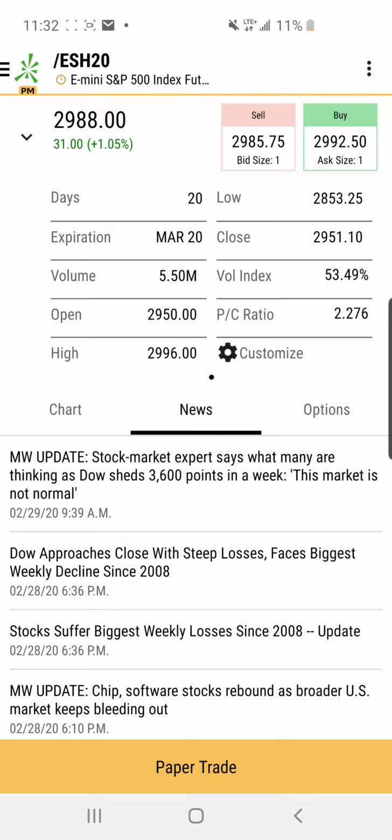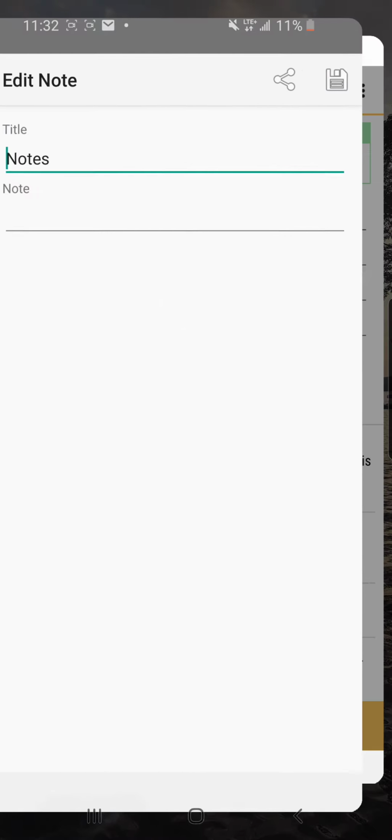Okay, so now I just want to talk about some stuff that is not allowed to be traded during the competition. So, first thing, if you find some kind of financial product on the app that I'm unaware about, just assume that it's not allowed to be traded. If I haven't mentioned it in a video or in the rules, you can just assume that it isn't allowed to be traded, okay? So, let's just go over to my notes quickly.